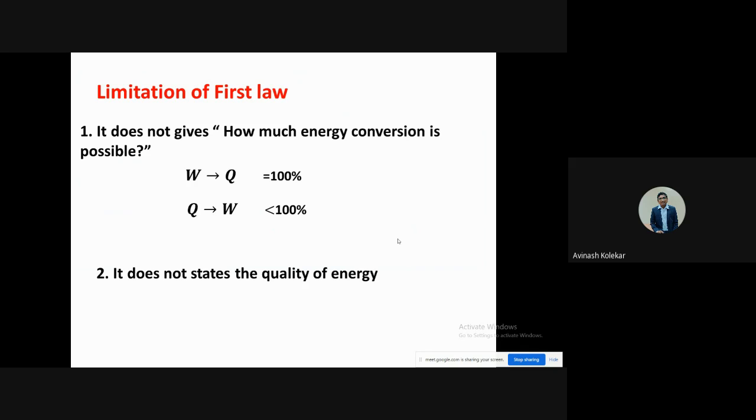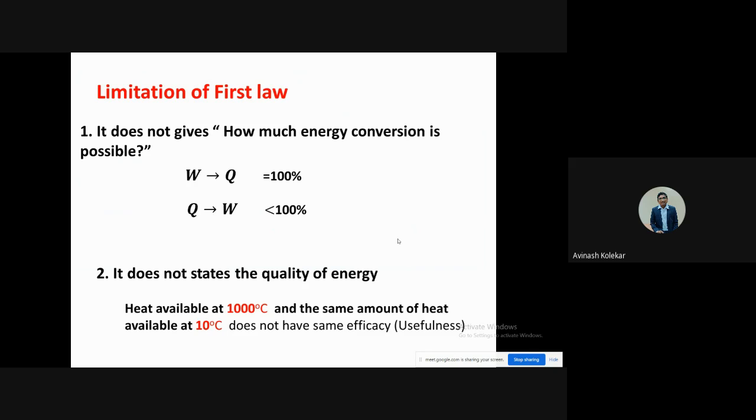Then we have another limitation: the quality of the energy is not mentioned. Everyone knows that suppose we have heat available at 10 degrees centigrade and the same amount of heat available at 1000 degrees centigrade, which is better, or do both have equal value? That is not obtained from the first law. The first law says that quantity is there, and quantity-wise, 1 kilojoule of energy at 100 degrees centigrade or 1000 degrees centigrade will be the same. But what about the quality? That is not mentioned in the first law.